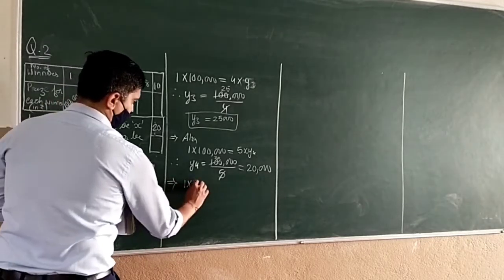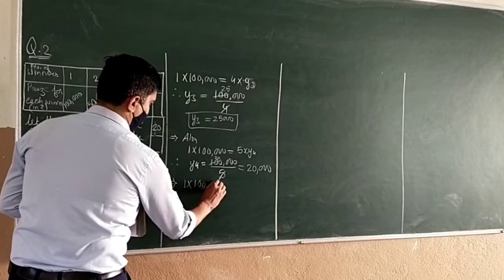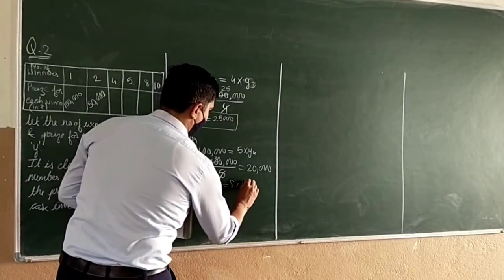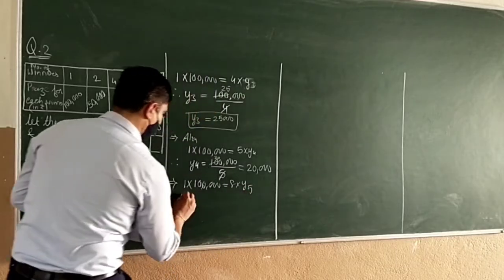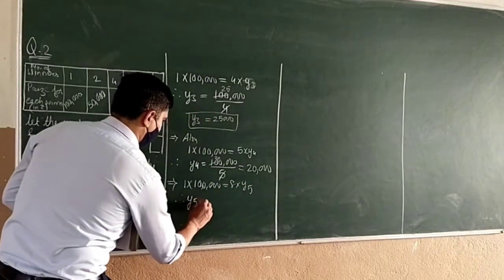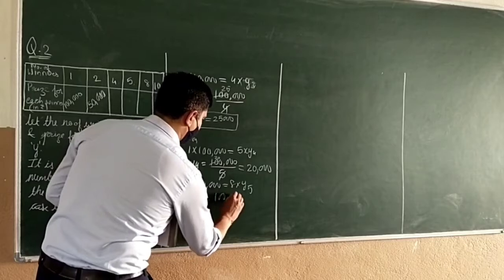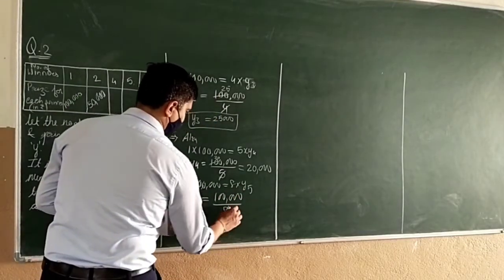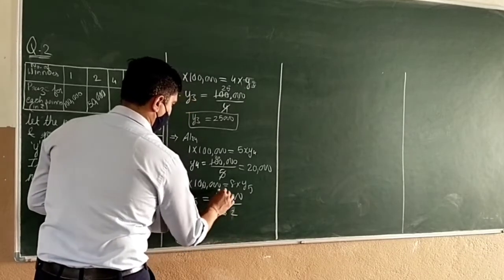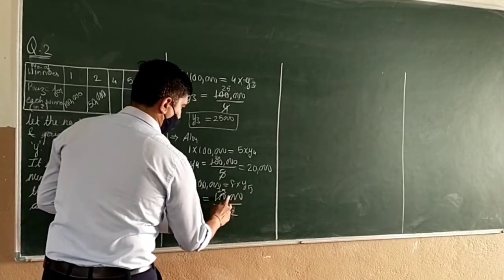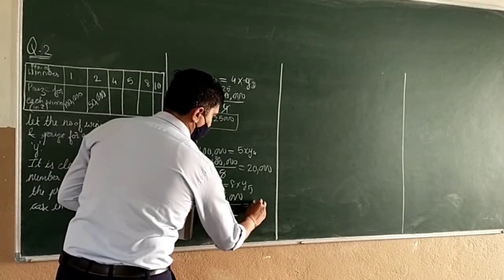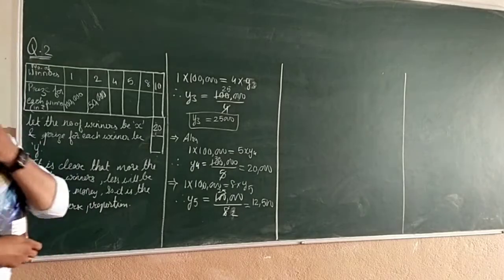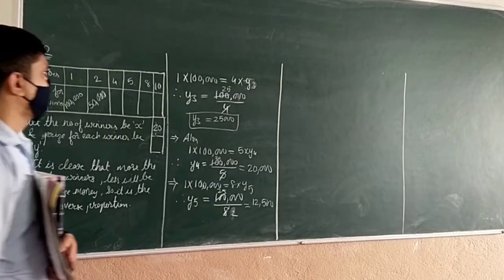1 into 1 lakh is equal to 8 into y5, right? y5 is equal to 1 lakh. Divide by 8. 4 2s are 4 2s are 4, 25s are. 25,000 divided by 2 will give me 12,500. Are you all getting? 12,500.